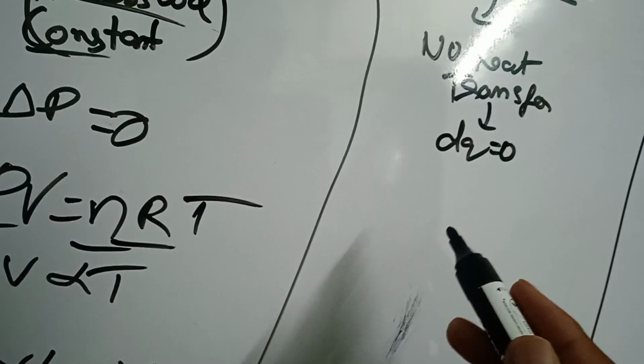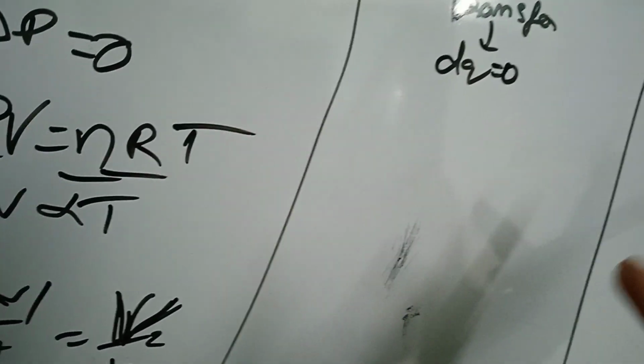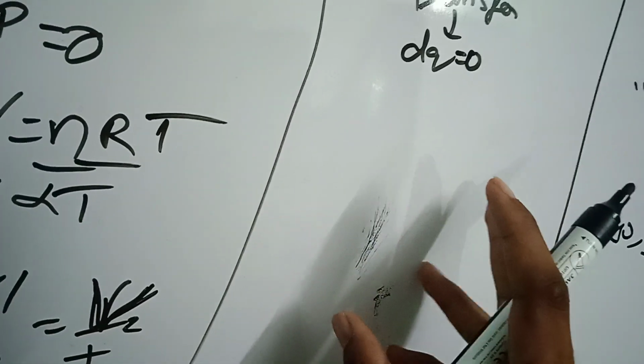For adiabatic processes, the heat transfer is zero, or there is no heat transfer. Say you have a flask and you have some hot water in it. Inside the flask, the water remains at the same temperature, right? It won't change. So there is no heat transfer for adiabatic systems.